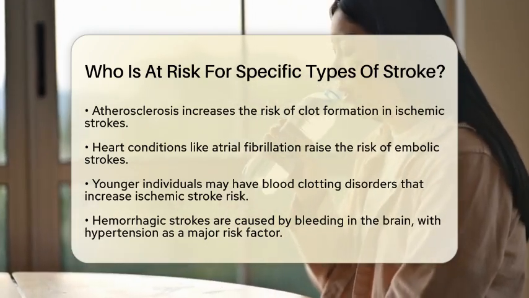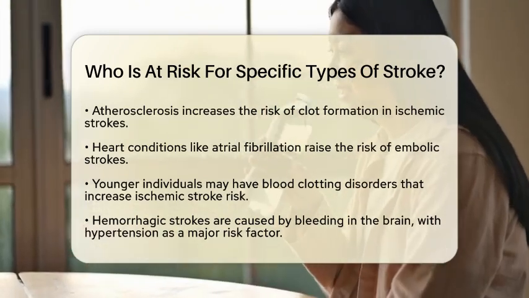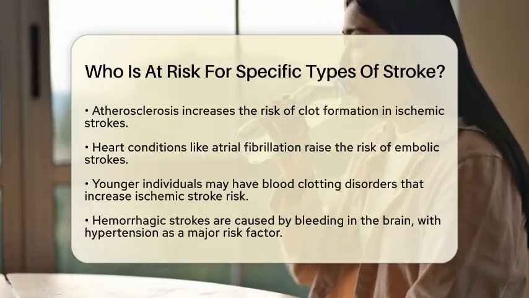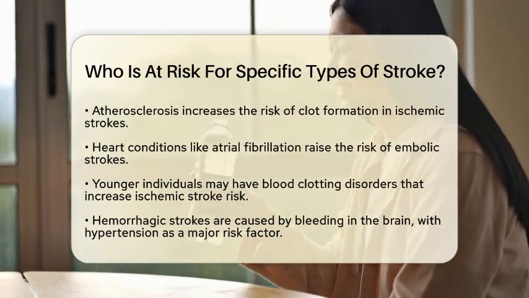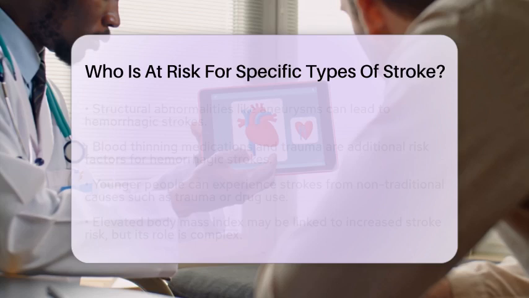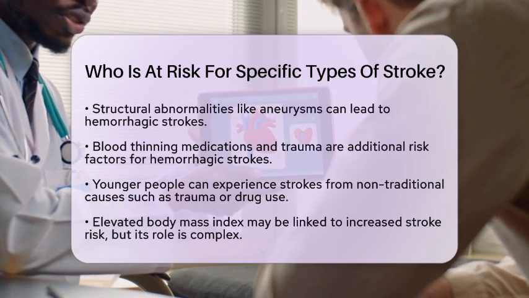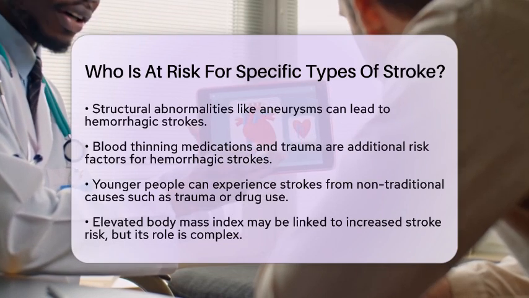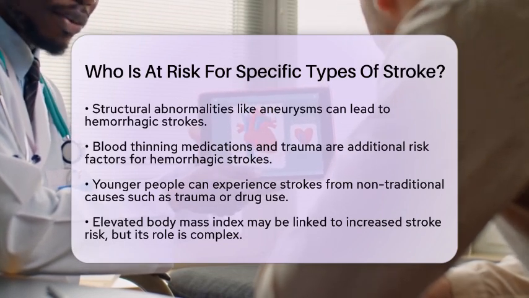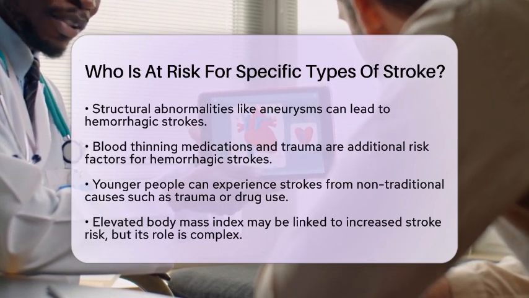The most significant risk factor for this type is hypertension, as high blood pressure weakens the walls of blood vessels. Other factors include aneurysms or arteriovenous malformations, which are structural abnormalities in blood vessels that can rupture. Blood-thinning medications can increase the risk of bleeding, and trauma, especially head injuries, can lead to hemorrhagic strokes, particularly in